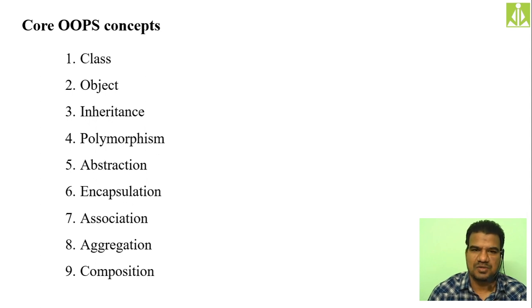Okay. Then abstraction, hiding the unnecessary details and giving only what is required is nothing but abstraction. Encapsulation, binding different things, I mean more than one thing into a single thing, is nothing but encapsulation.